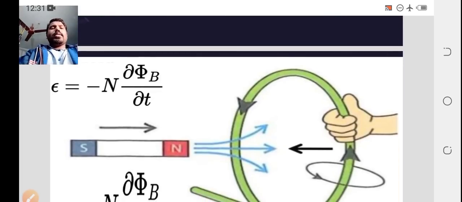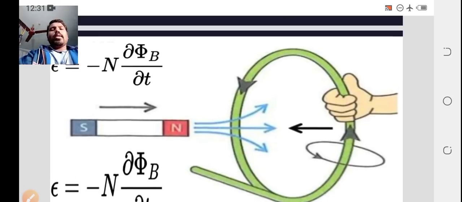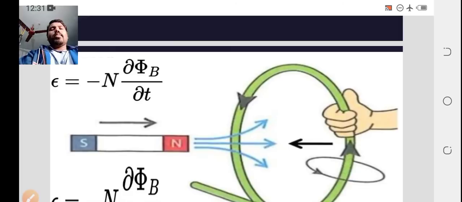This is a schematic diagram. This is the coil, and if the magnet is approaching towards this coil, current is generated in the coil. Whatever current is generated, it opposes the direction of the magnet. That's the reason we got minus.